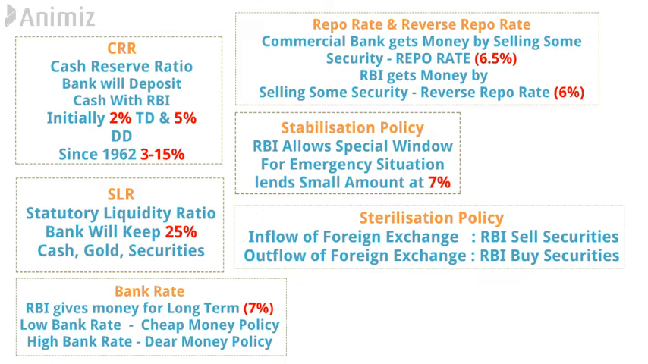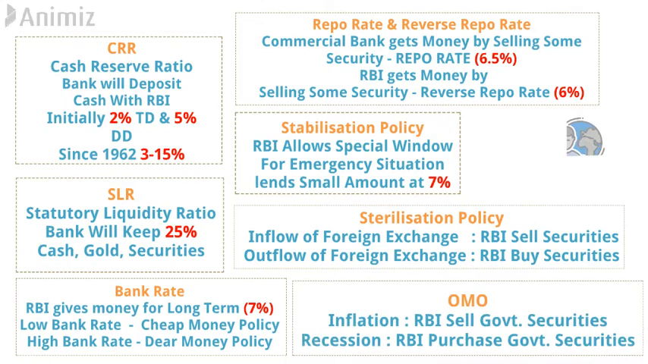The last one is open market operation. I have earlier said that there is a very thin line between sterilization policy and open market operation. Whenever there is a situation of inflation, then RBI will purchase government securities from the market, and whenever there is recession, then RBI will sell government securities into the market so that supply of money in the economy will get maintained.